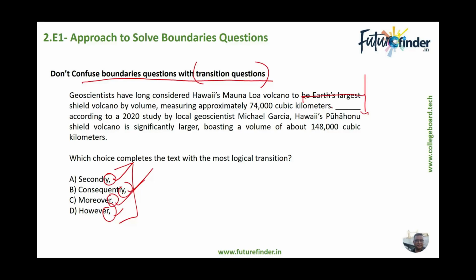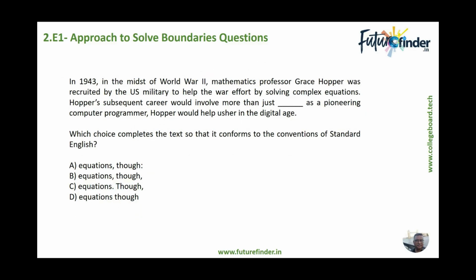Though the correct answer to this one is D. So this is not a punctuation or a boundaries question at all. This is a transition question. So for this kind of question, we don't need to put any checks like LHS, RHS, things like that. Don't waste time doing that on the actual SAT exam. Let's look at this one. In 1943, in the midst of World War II, mathematics professor Grace Hopper was recruited by the US military to help the war effort by solving complex equations.